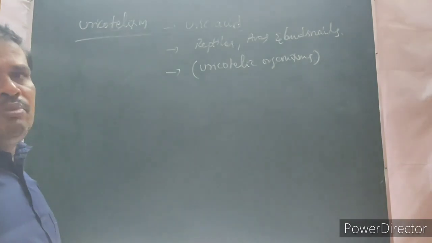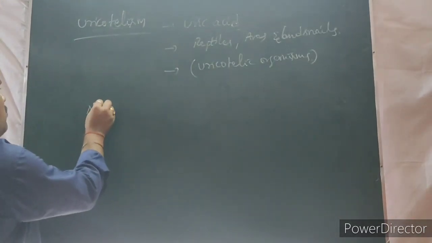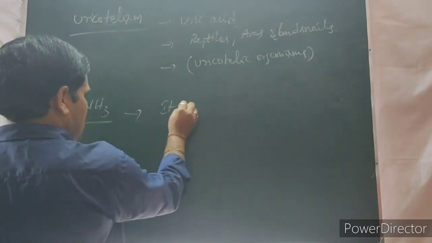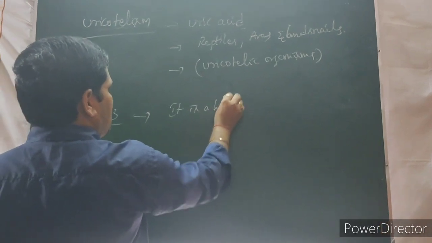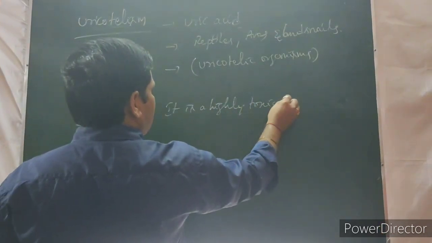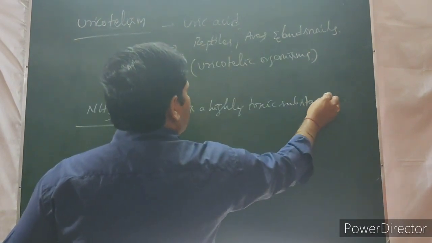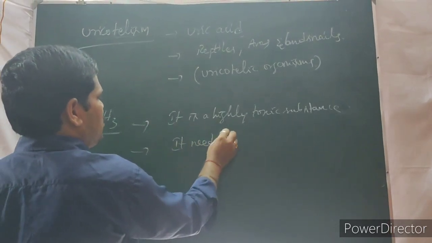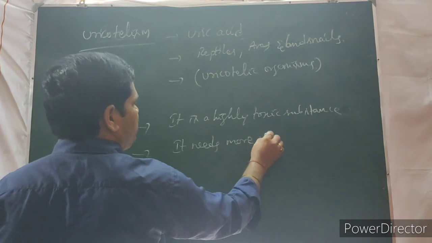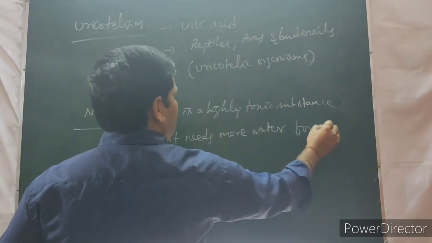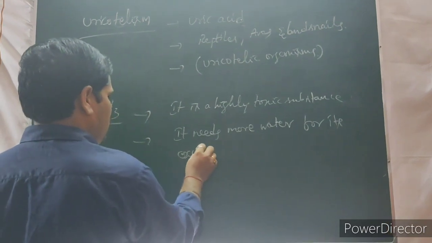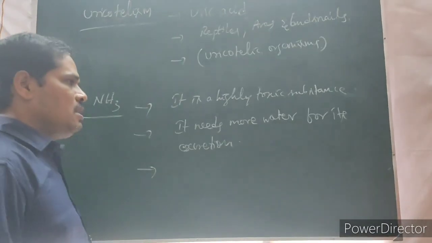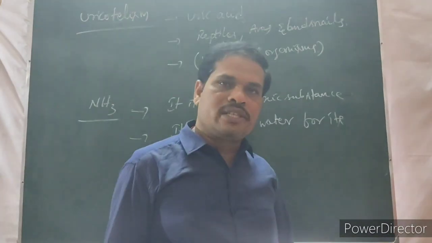Now, what is the importance of ammonia? Ammonia is a highly toxic substance. It needs more water for its excretion. It is a highly toxic substance. That's why it needs more water for its excretion.